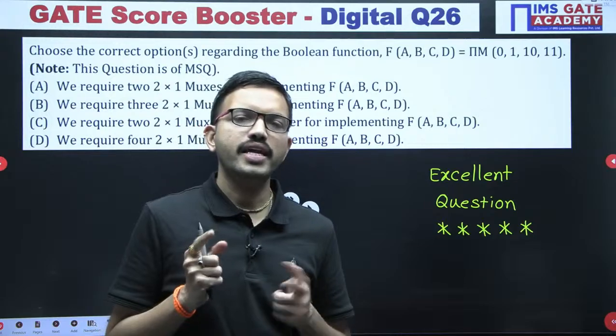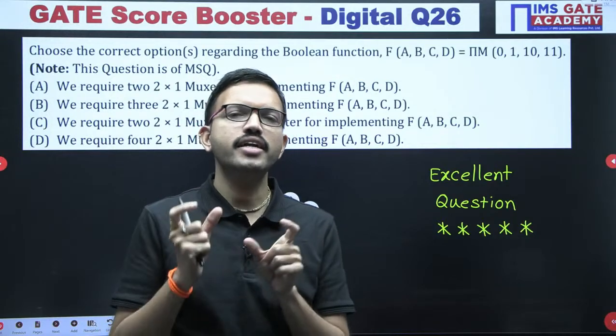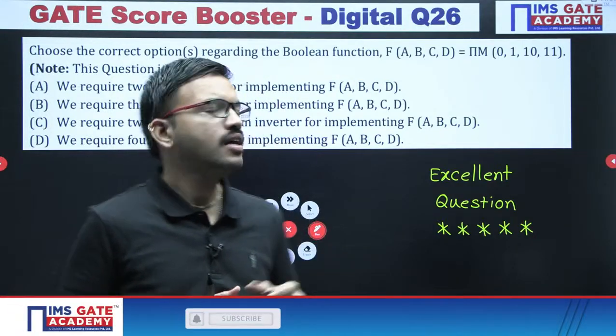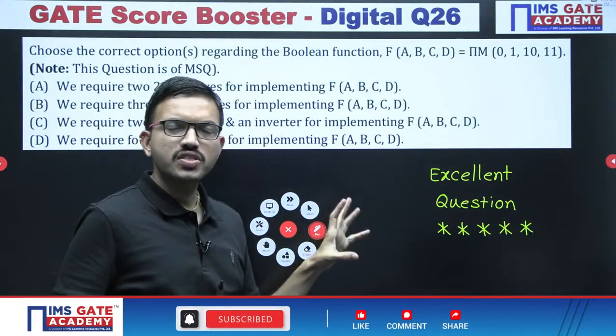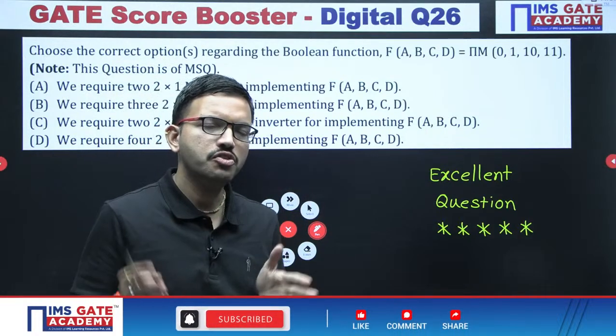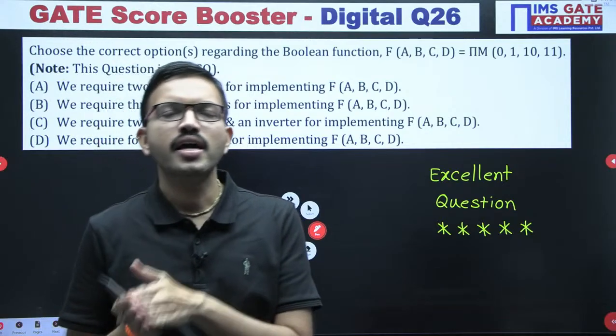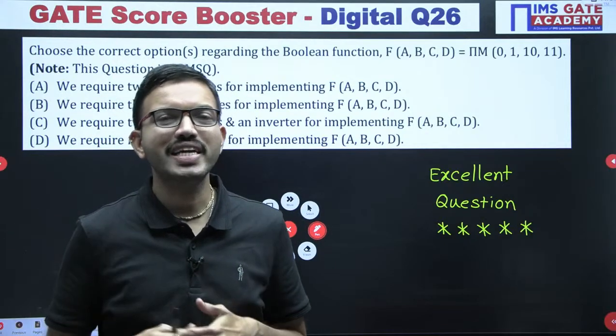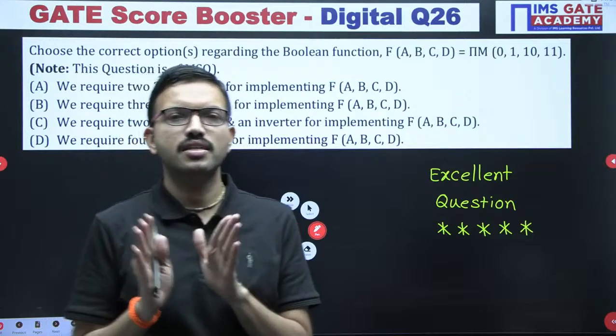Either if you are using the standard equation and substituting the corresponding input values and the selection lines, and doing the simplification, you are getting SOP, and from SOP, if you want, you can get the standard form, that is sigma m. In general I am talking.